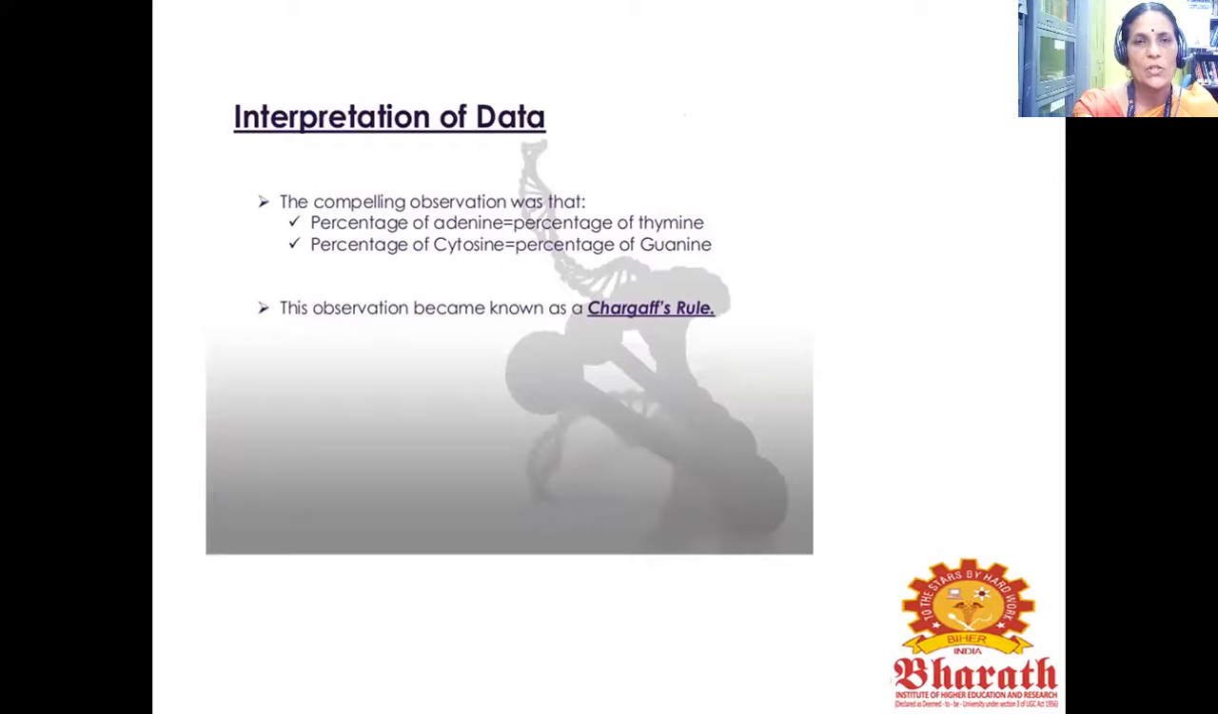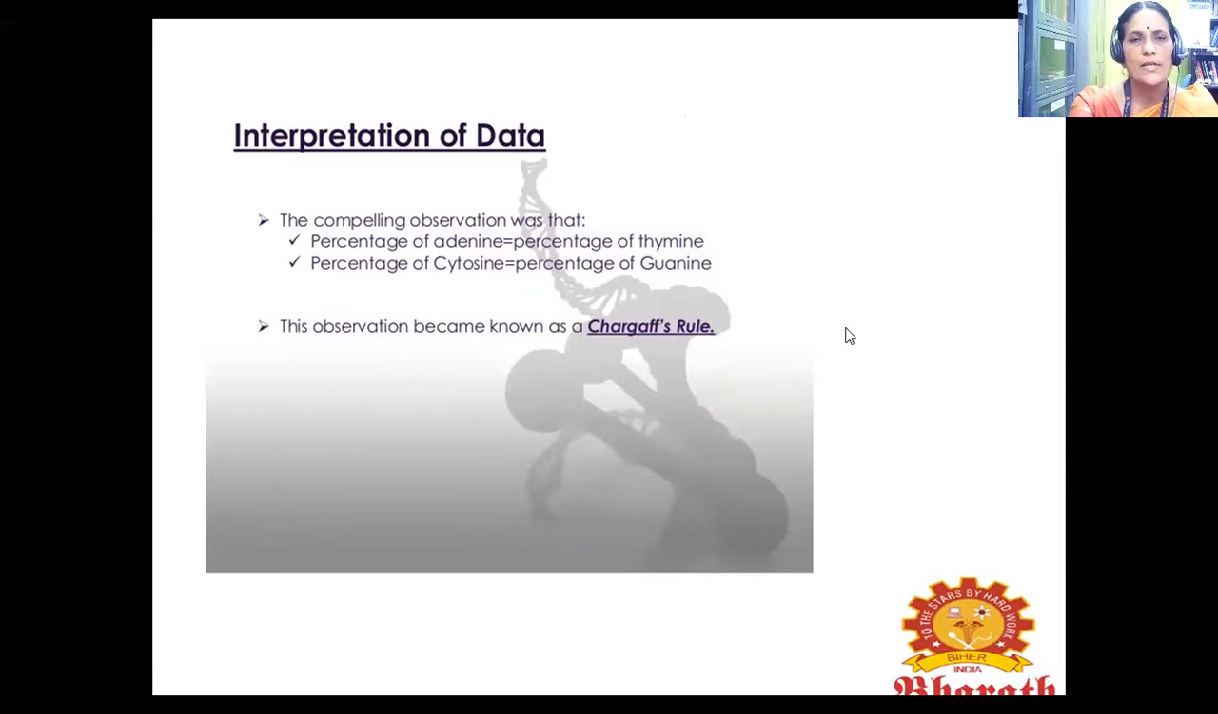Interpretation of data: the compelling observation was that the percentage of adenine equals the percentage of thymine, and the percentage of cytosine equals the percentage of guanine. This observation became known as Chargaff's rule.